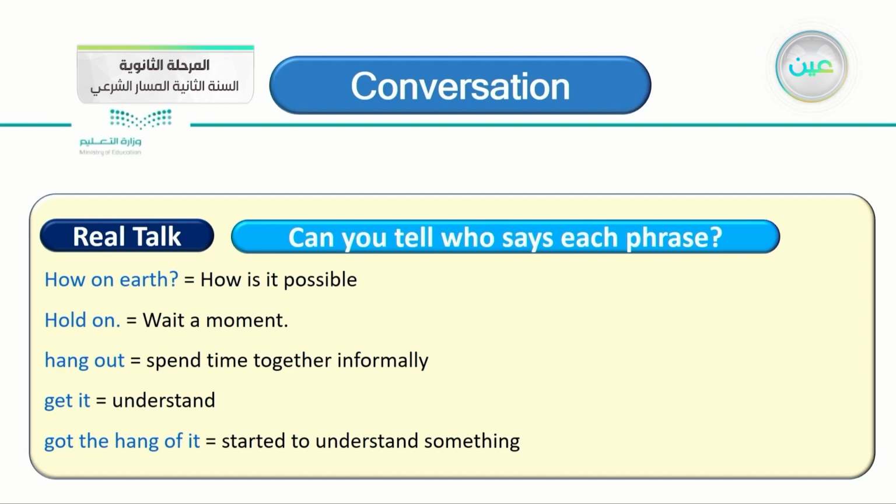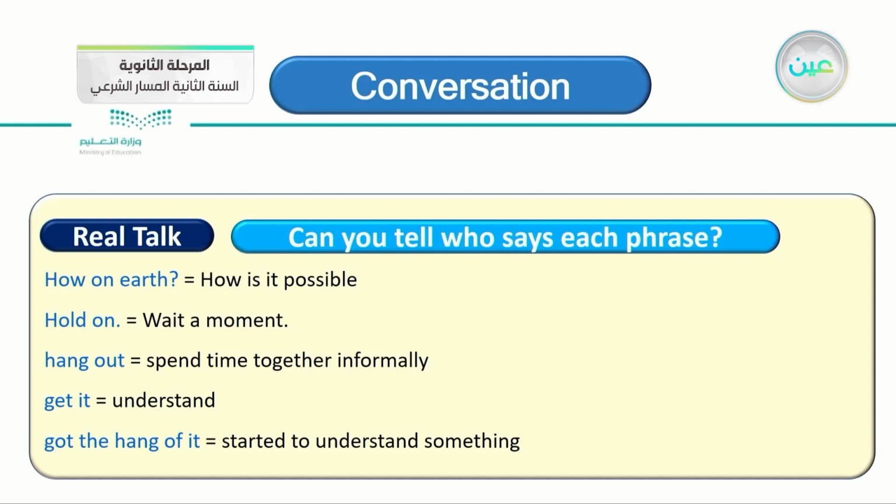The first one, how on earth? How on earth means how is it possible? When someone is asking you, how on earth did you do that? How on earth did you do this? It means how is it possible? He's wondering. So, how on earth?